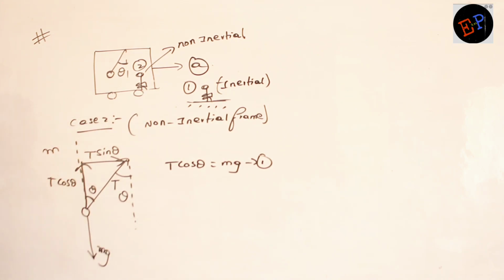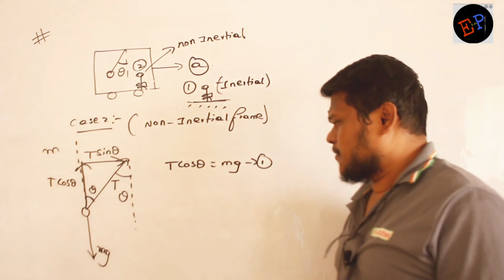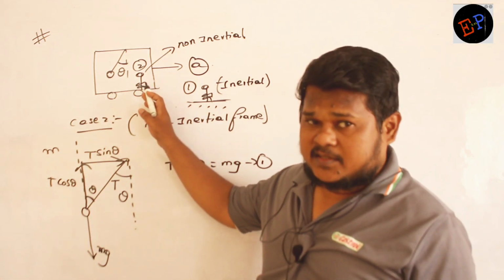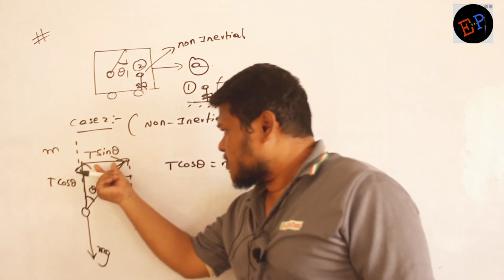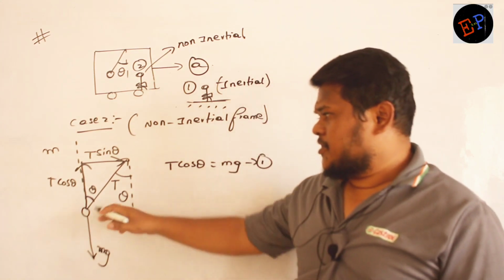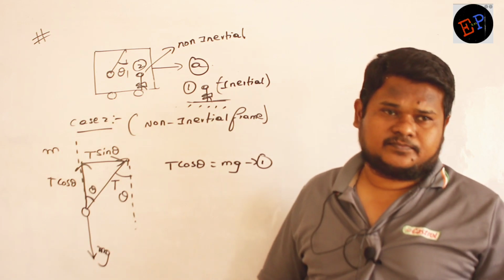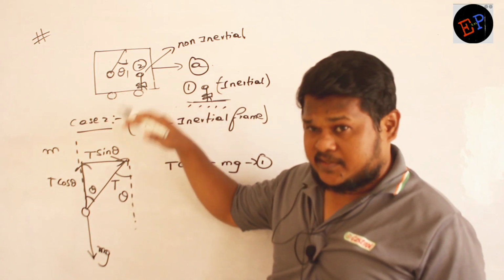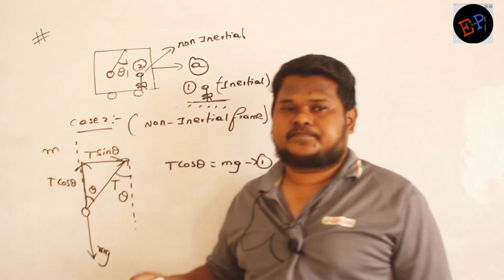But there is one problem. Listen very carefully. This observer sees that T sin theta is also acting. In addition to T cos theta, he will see T sin theta also. So this observer sees that on this pendulum T sin theta is also acting.